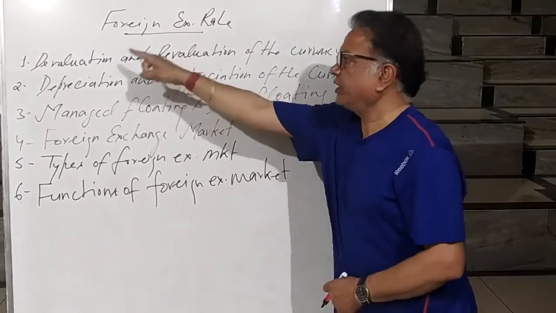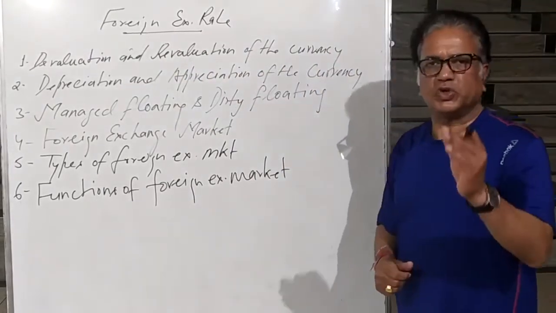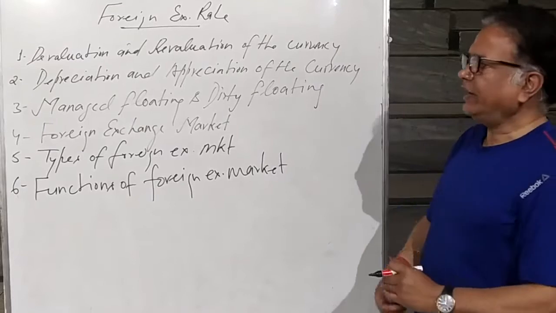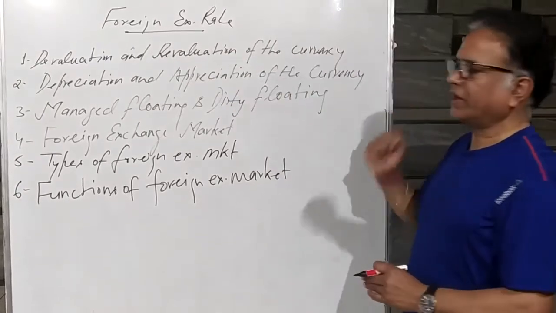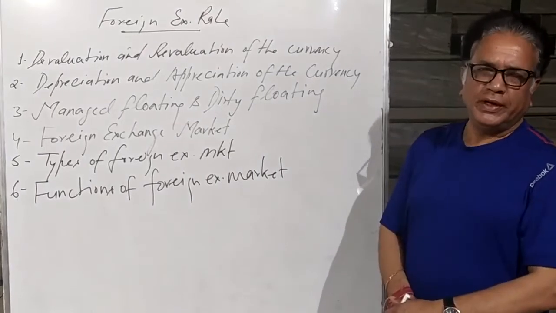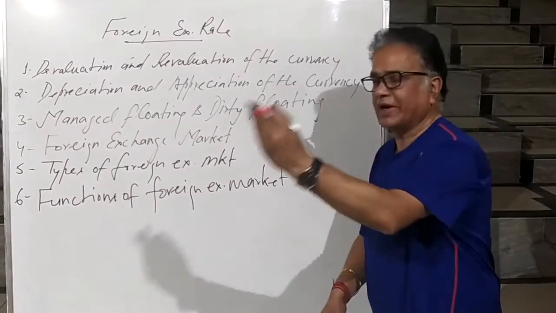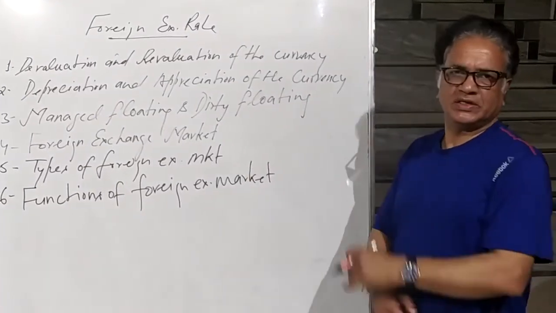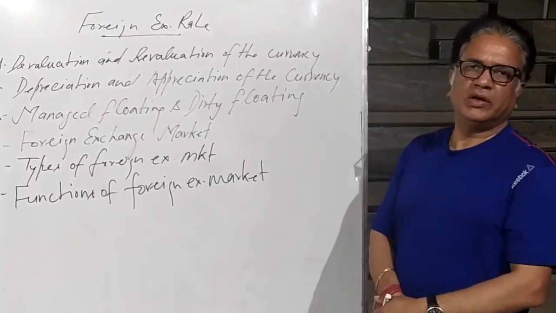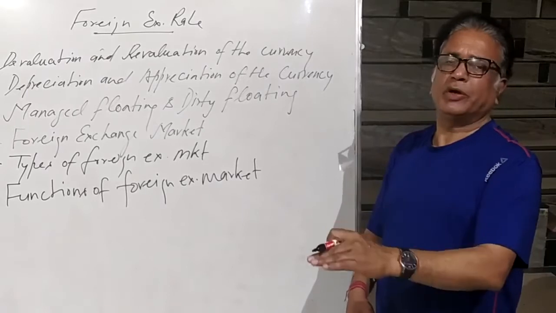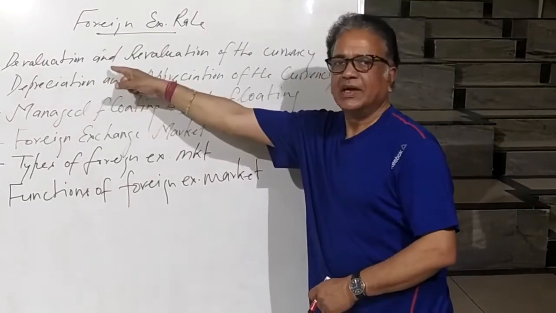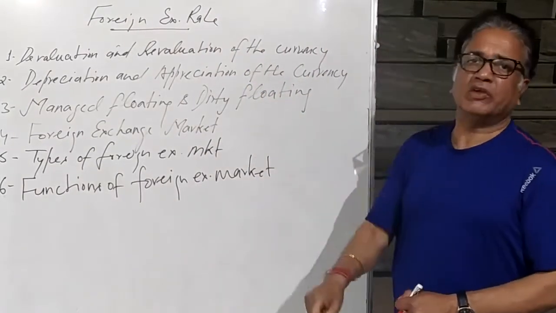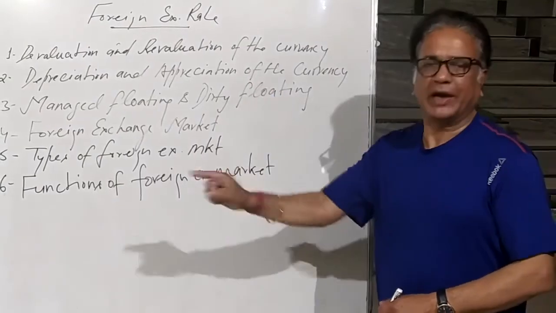This increase or decrease in the value of currency, if it is due to the government policy or by any act of central bank of the country, then it is called devaluation or revaluation of the currency. For an example, if central bank of the country is going to issue more currency in the economy, what will happen? The supply of currency is going to increase within the domestic territory of the country, and with the increase in the supply, what will happen to the value of currency? That is going to decrease. That is called devaluation of the currency. Why are we calling it devaluation? Because this devaluation is done by the act of central bank.